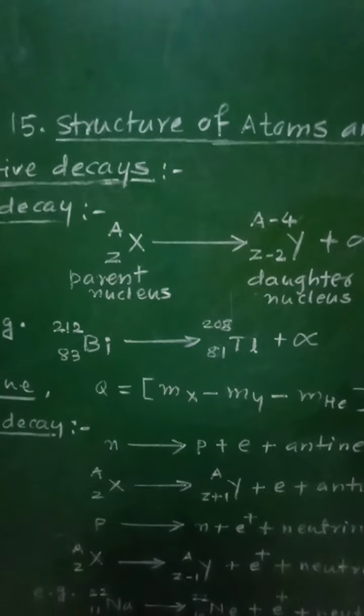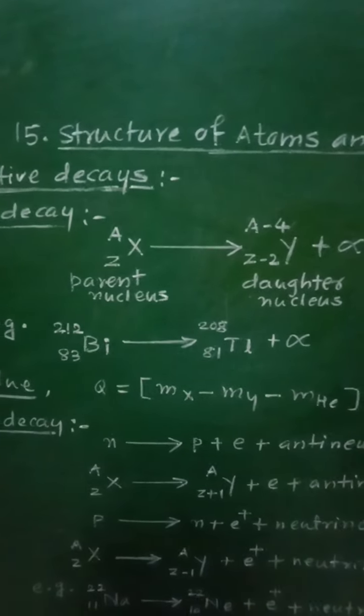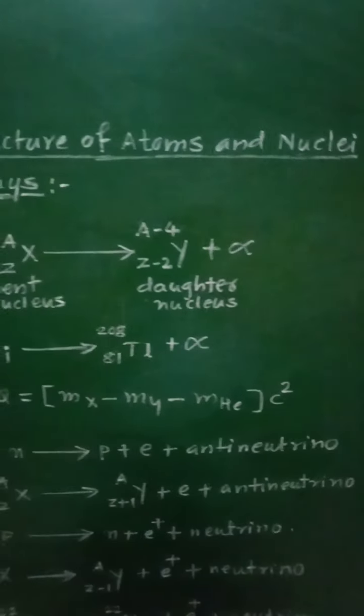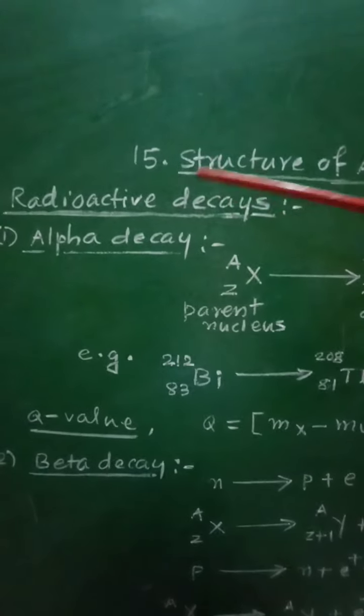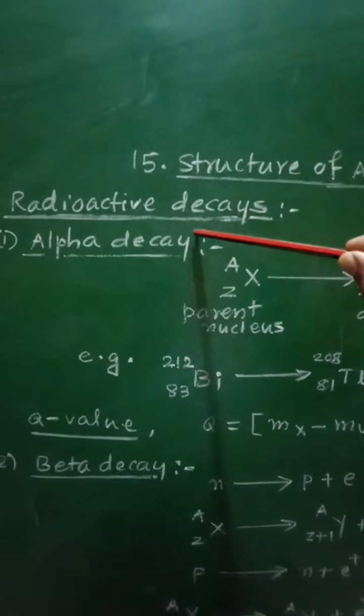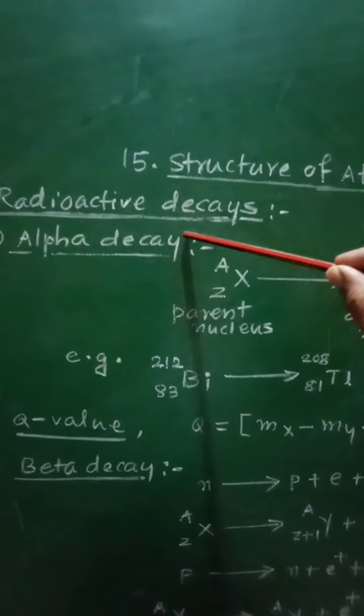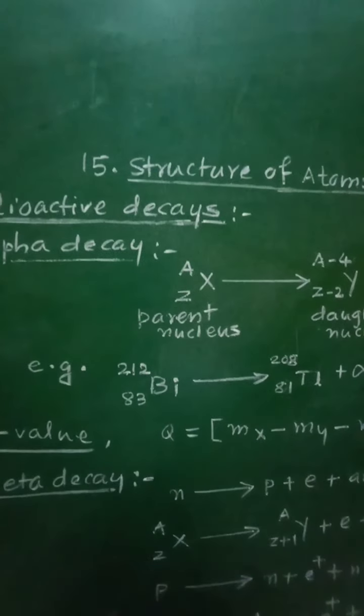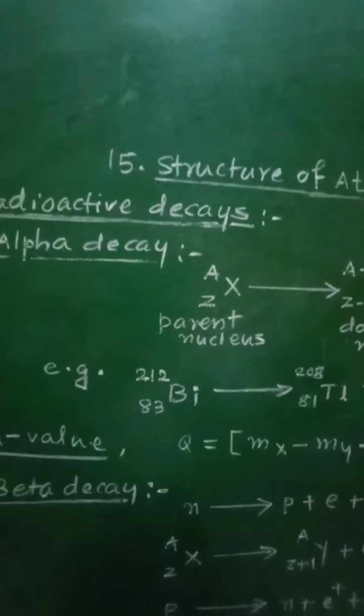Class 12th, Subject Physics, 15th chapter, Structure of Atoms and Nuclei. From the chapter, let us see radioactive decays. We know that most of the nuclei are stable.